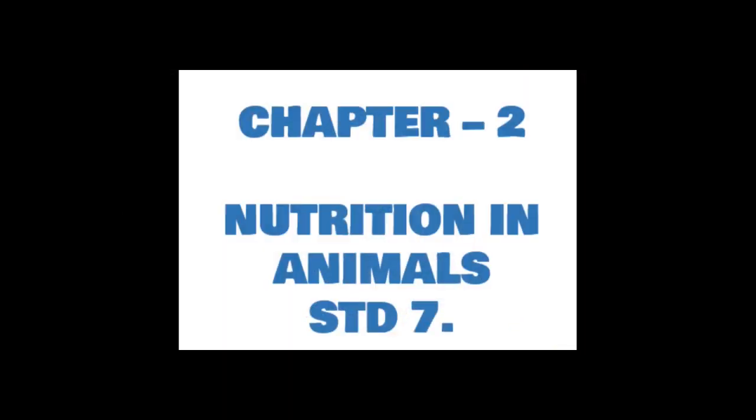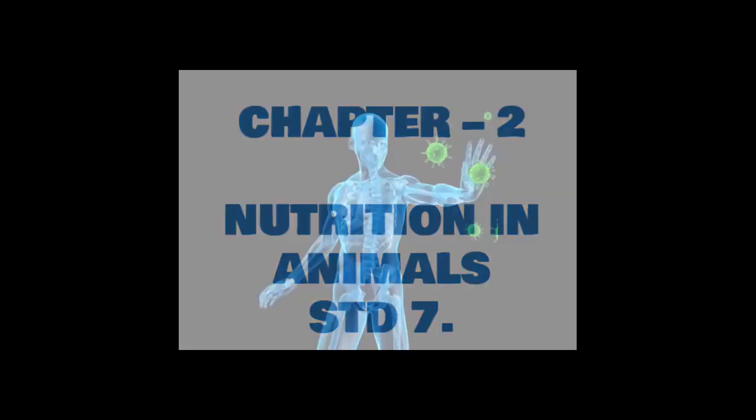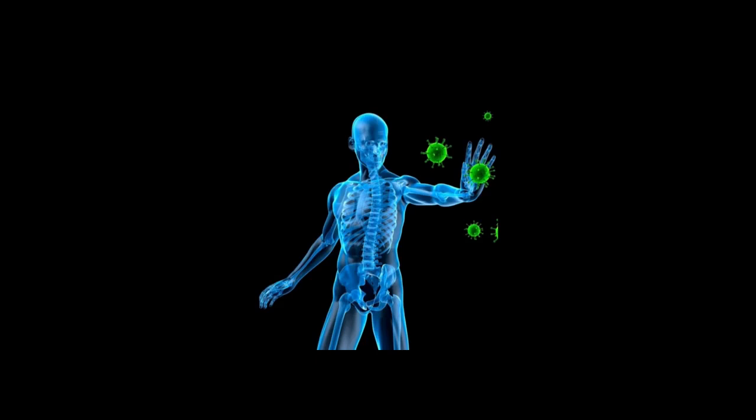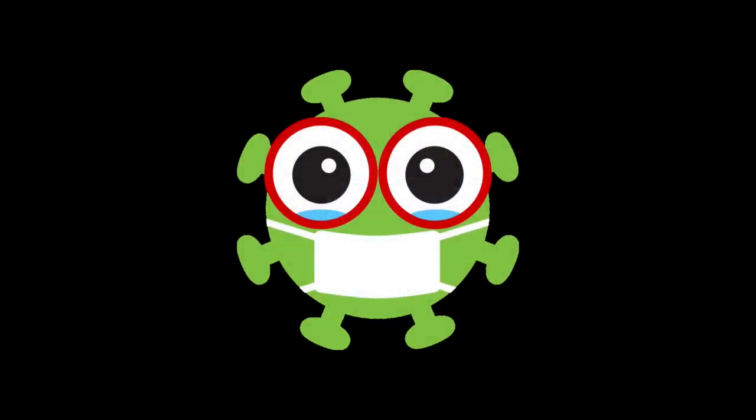In the previous chapter, we saw all living things need food to survive. Food contains nutrients which give us energy, help in the growth and repair of the body tissues, and keep us free from all diseases, right? As you know, we need strong immune system to fight against all the diseases. Especially now we are locked inside the house due to the coronavirus. But we cannot sit in the house for a longer time, isn't it? Someday or the other, we need to go out. And this virus will remain with us for a very long time. So we need to learn to live with this virus.